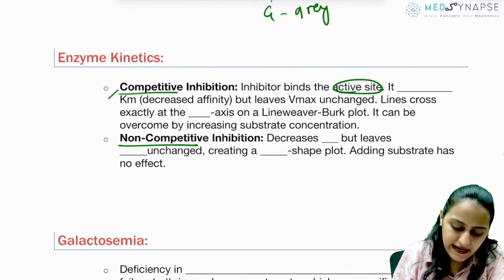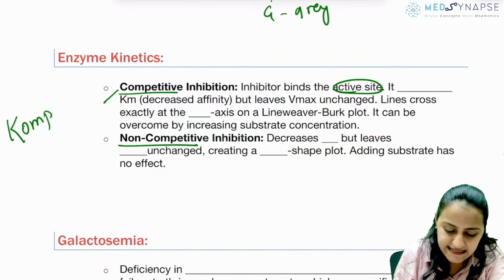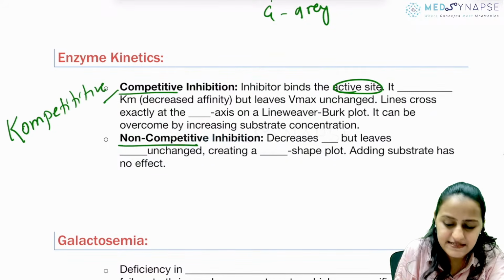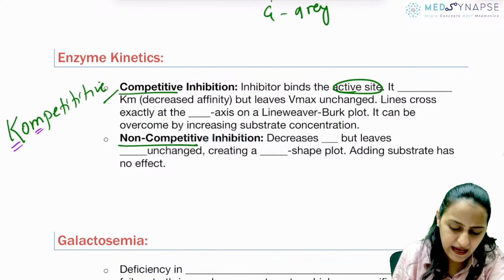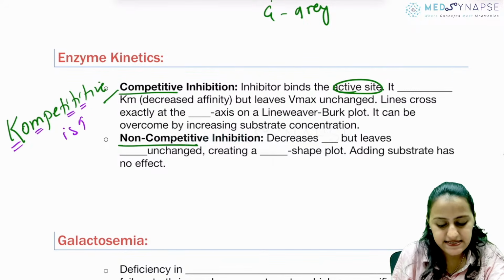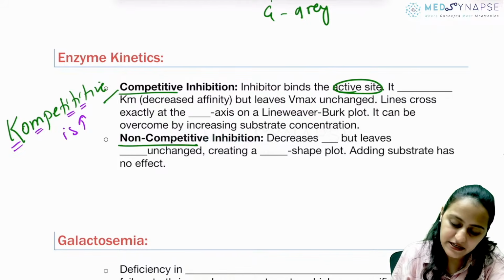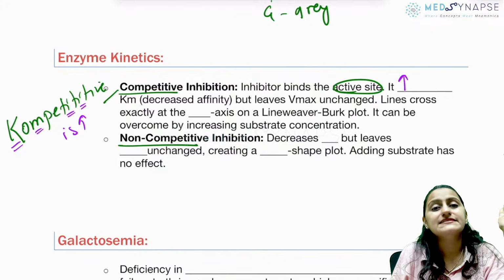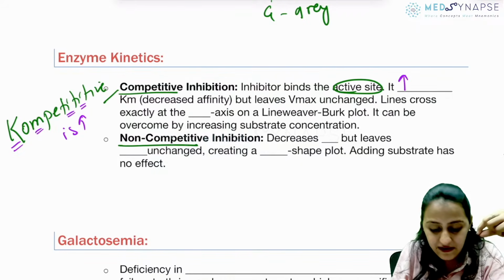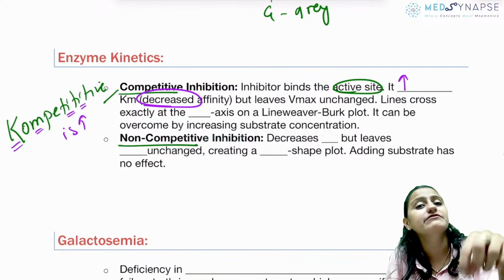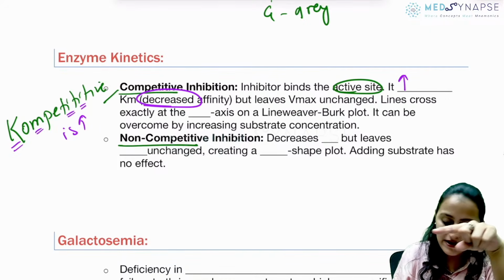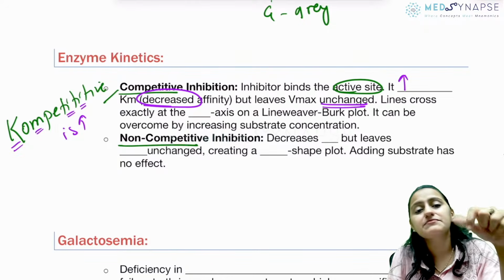So remember, when I write competitive, write it as competitive. That is how you write. So remember, Km is increasing. So in competitive, Km increases. Remember, Km is inversely related to affinity. So affinity is decreasing. The other one remains the same. The Vmax remains the same.